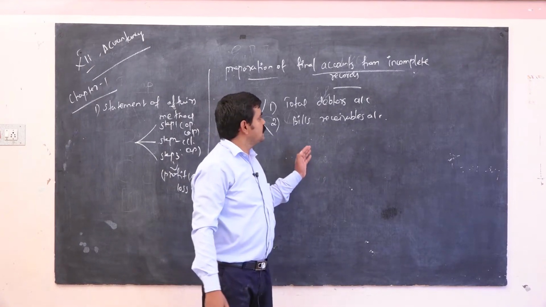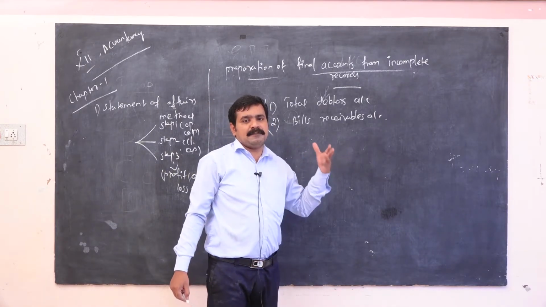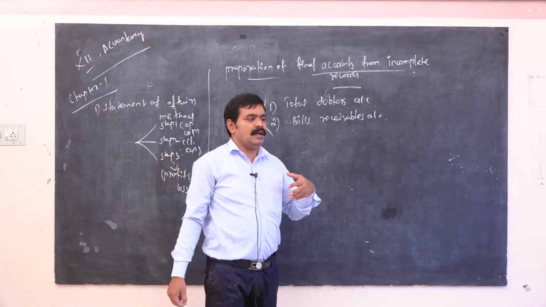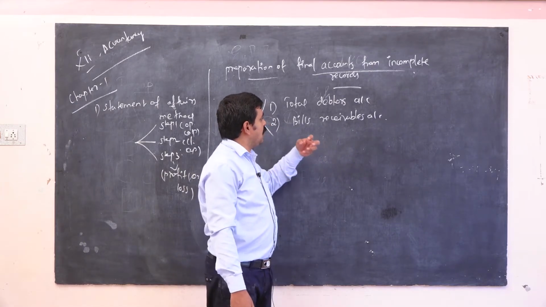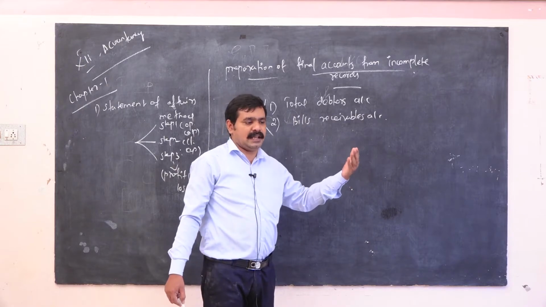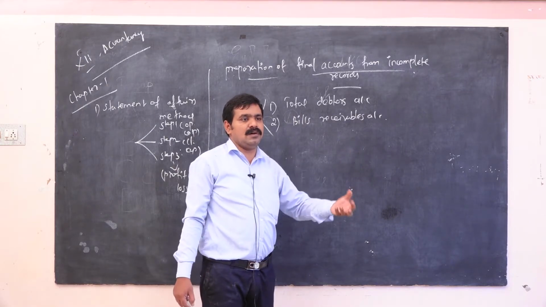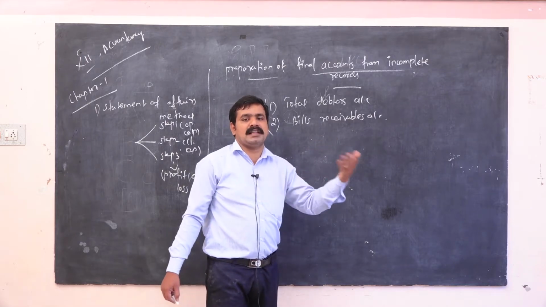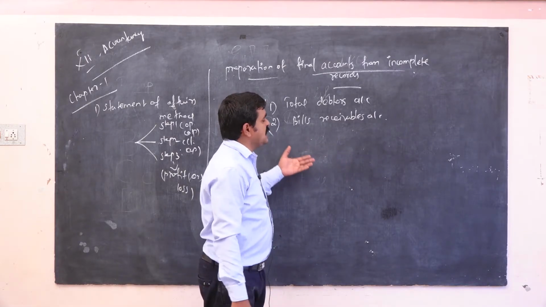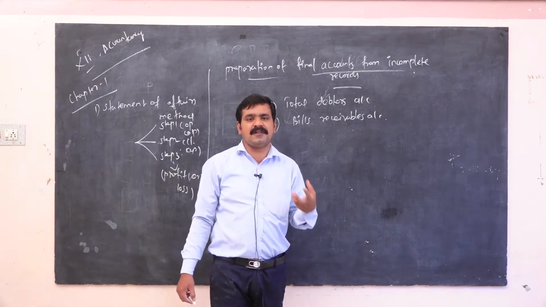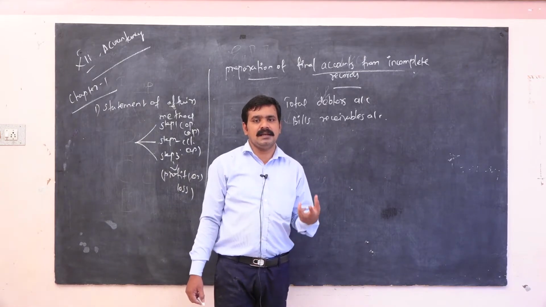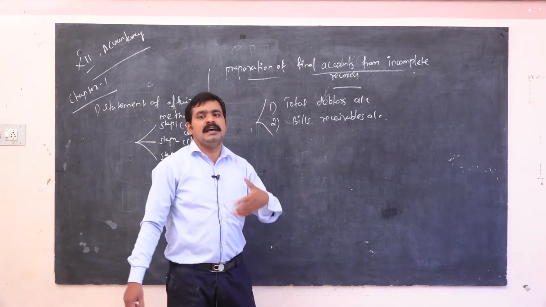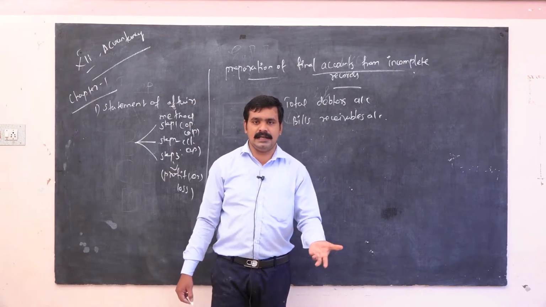Debtors means some amount is due from other parties, like bad debts. Bills receivable means bills received from other persons, which may be honoured or dishonoured.